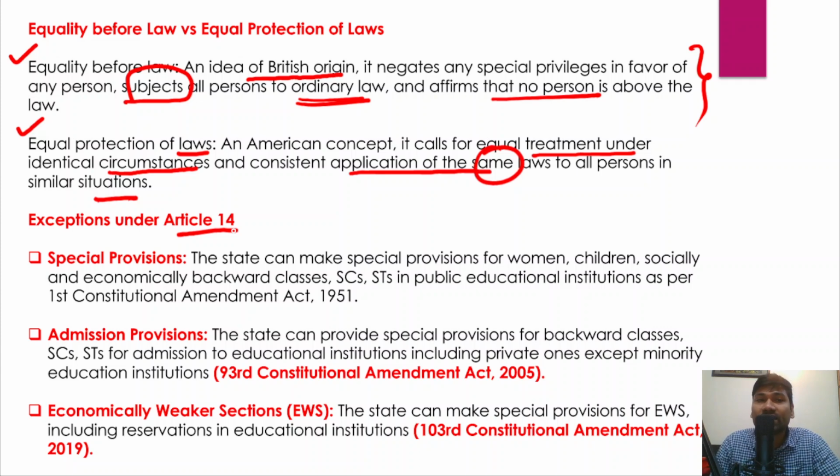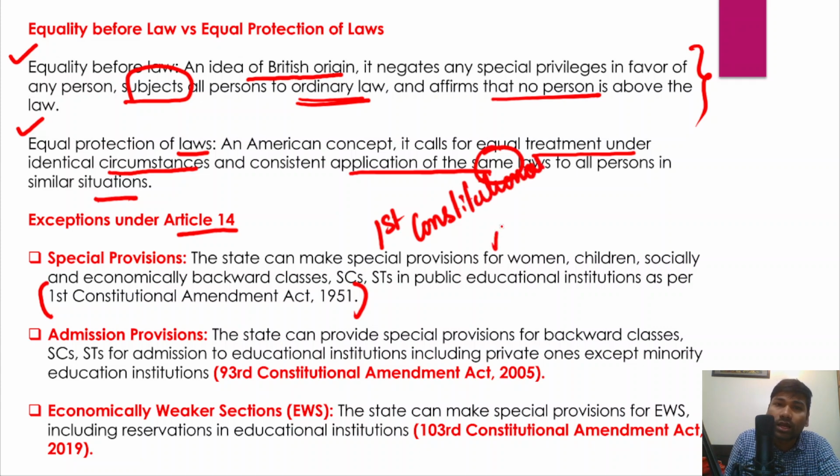For example, the state or the Parliament can provide special provisions for certain disadvantaged sections. What are those disadvantaged sections here? For example, women, children, socially and economically backward classes, Scheduled Castes, Scheduled Tribes, in public institutions and even in government employment as well. And this has been mentioned in the First Constitutional Amendment Act.